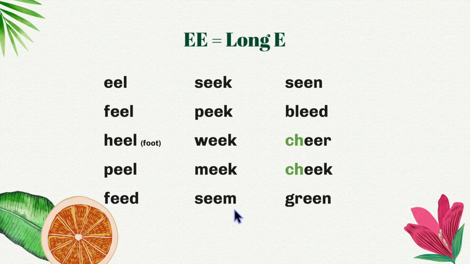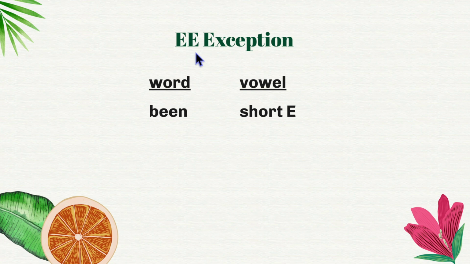Meek. Seem. Seen. Bleed. In both of these words, CH will use its most common sound of ch. Cheer. Cheek. Green. The one main exception to EE, where it has a different sound, is the word been, where it has a short E. Note that this is in American English.